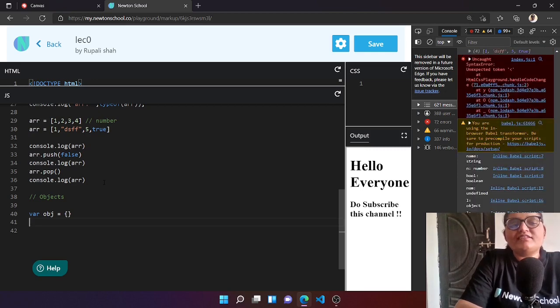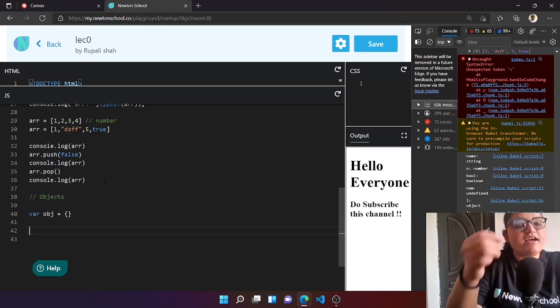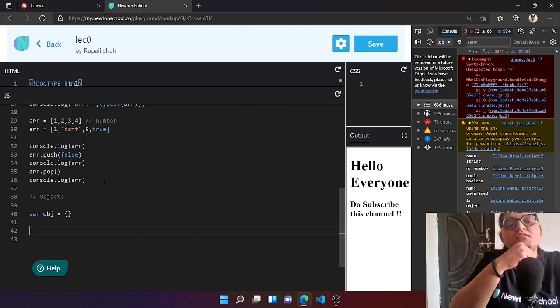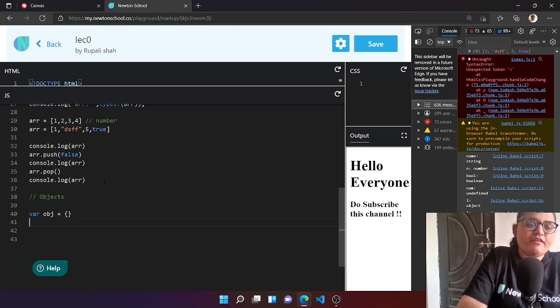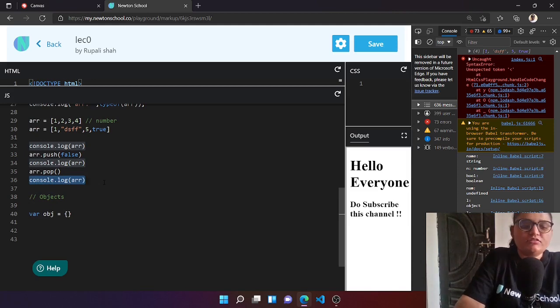I already said that an object is a key value pair. You can relate it to the Python dictionary, which is the same thing. So, okay, we have a var object equal to this. Now let's have a console log for this.